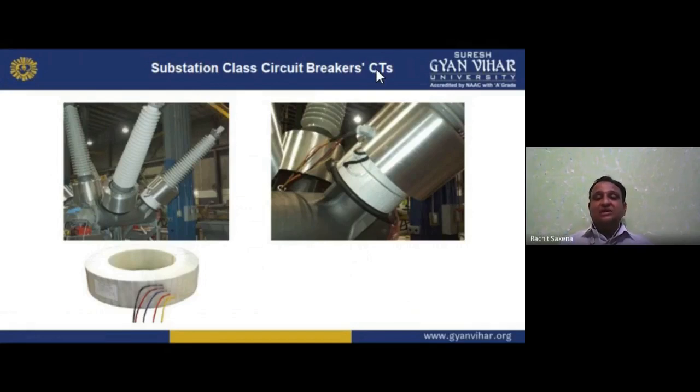The SF6 circuit breaker has a good advantage over all these. So it is showing you the substation class circuit breaker CT. It is a CT, and it is basically a bundle of wire. It looks like a ring shape that we have in CT. It looks like a bundle of wire, because if you try to purchase a wire, you always get the wire in the form of a bundle. Meters, we can identify in the measurement, that is in the meters. So I hope you understand about this thing.